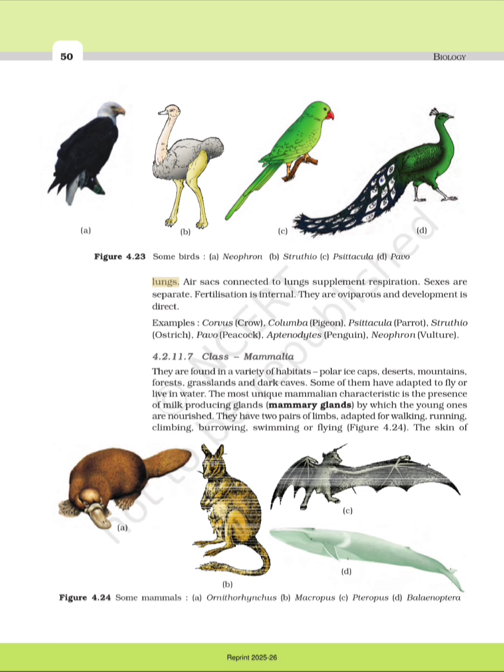Respiration is by lungs. Air sacs connected to lungs supplement respiration. Sexes are separate. Fertilization is internal. They are oviparous and development is direct. Examples: Corvus, crow, Columba, pigeon, Psittacula, parrot, Struthio, ostrich, Pavo, peacock, Aptenodytes, penguin, Neophron, vulture.